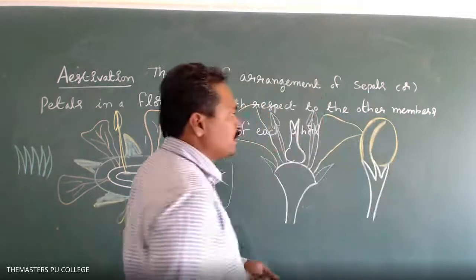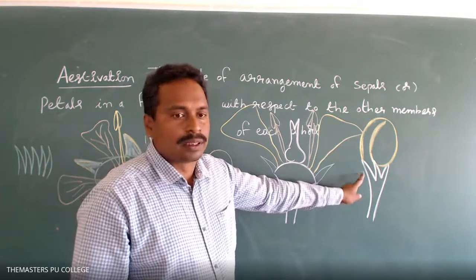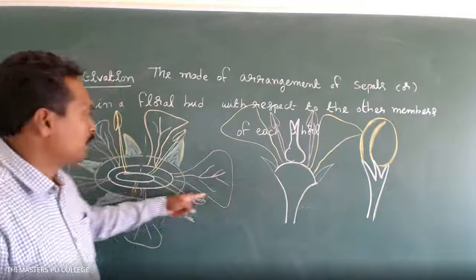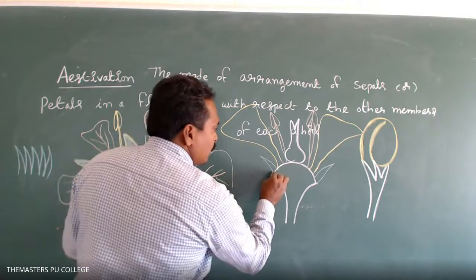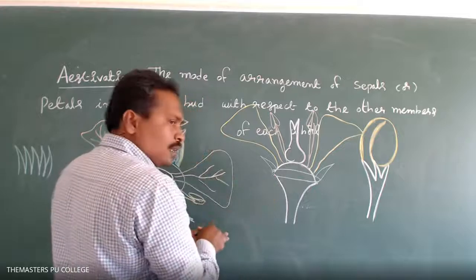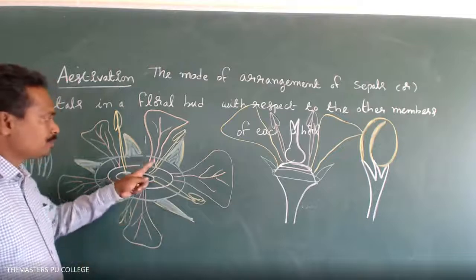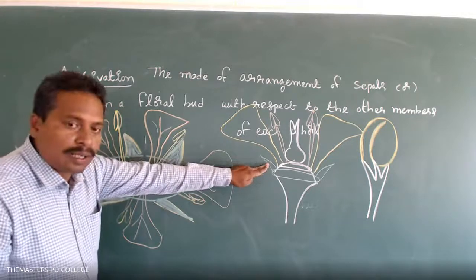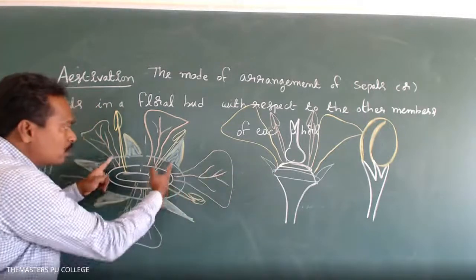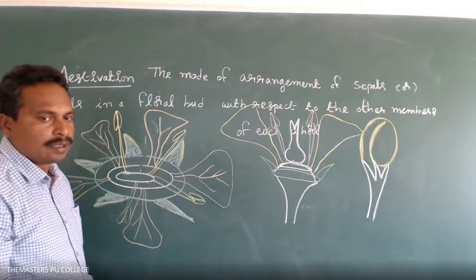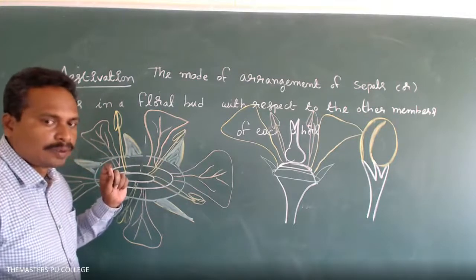So this is the external appearance of the floral bud, the external appearance of the flower, the floral bud, LS of flower. On the condensed thalamus, the four types of floral leaves are present and arranged. Among these, the outermost whorl is the calyx. The members of the calyx are known as sepals.